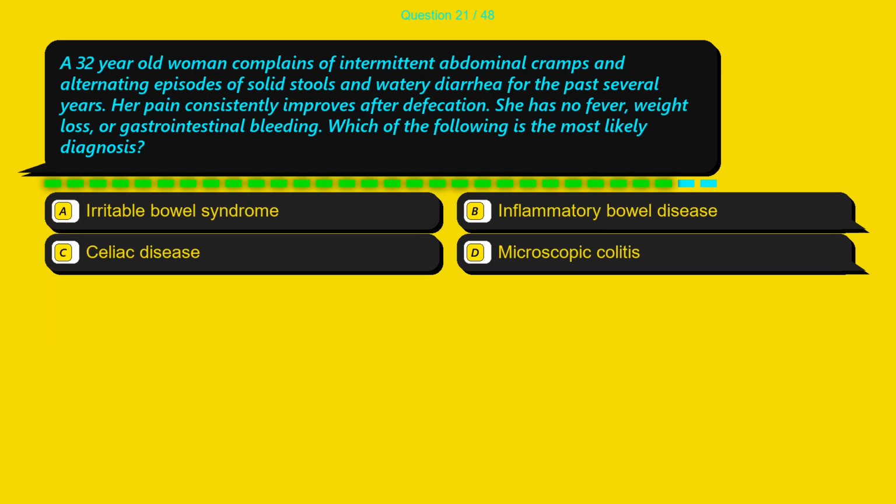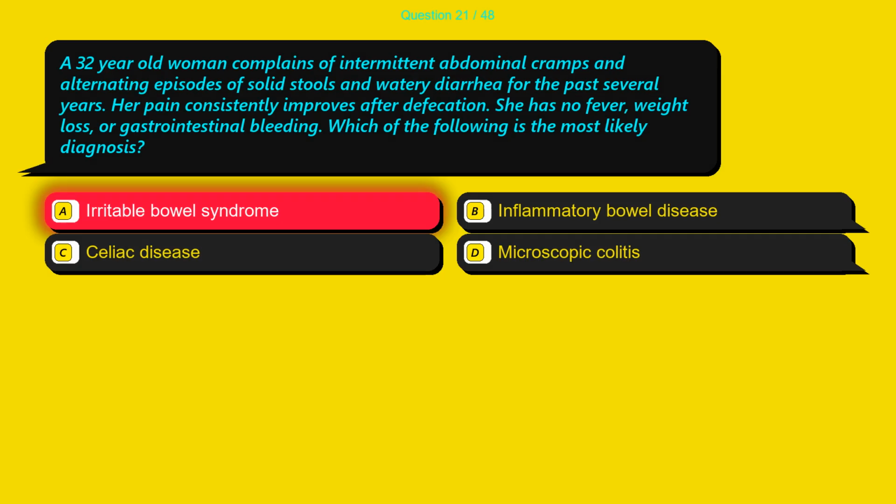Question 21. A 32-year-old woman complains of intermittent abdominal cramps and alternating episodes of solid stools and watery diarrhea for the past several years. Her pain consistently improves after defecation. She has no fever, weight loss, or gastrointestinal bleeding. Which of the following is the most likely diagnosis? Option A, irritable bowel syndrome. Option B, inflammatory bowel disease. Option C, celiac disease. Option D, microscopic colitis.